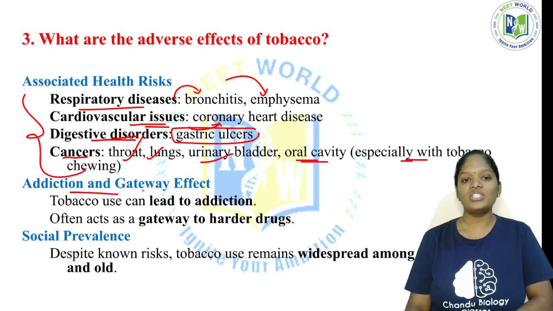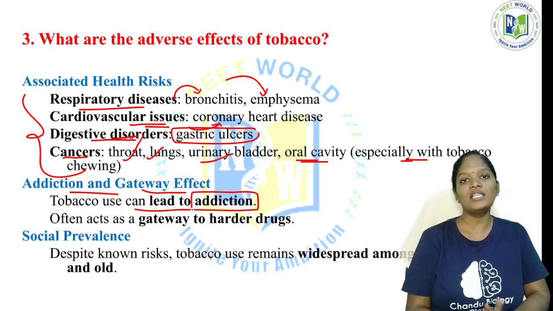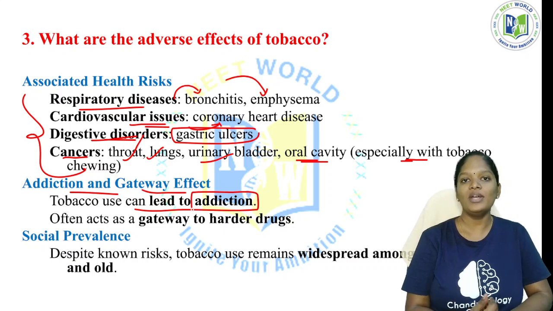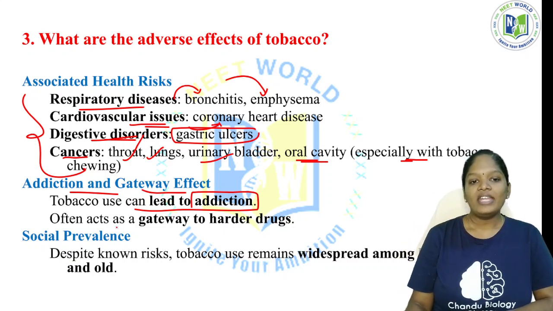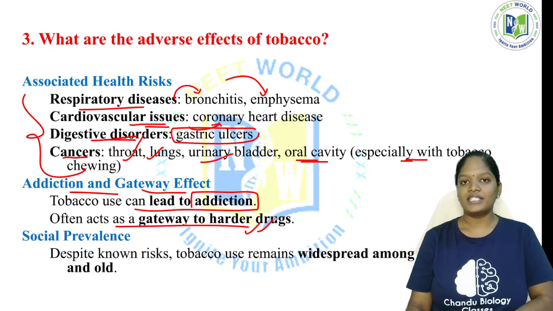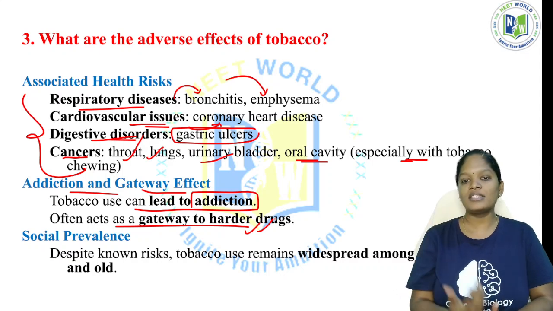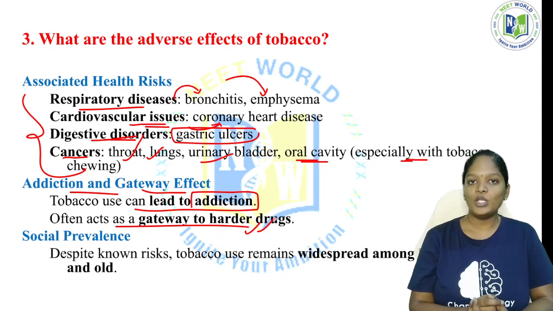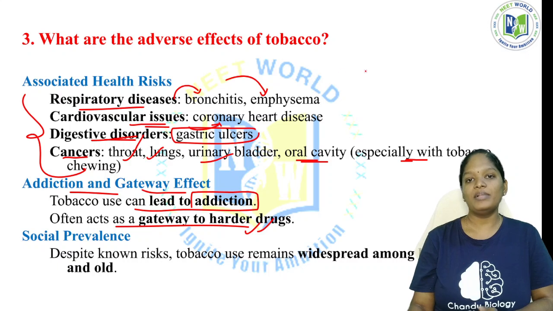What about addiction and the gateway effect? Tobacco use can lead to addiction. If a person continuously uses tobacco, it leads to addiction, and it often acts as a gateway to harder drugs. Day by day the usage becomes higher.